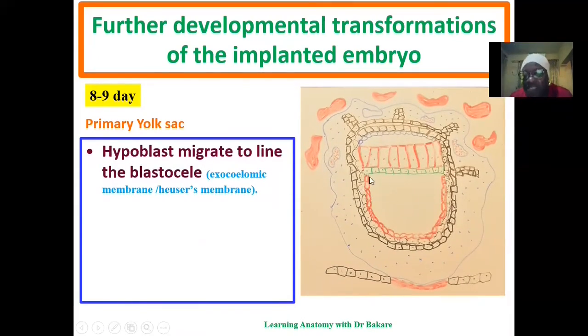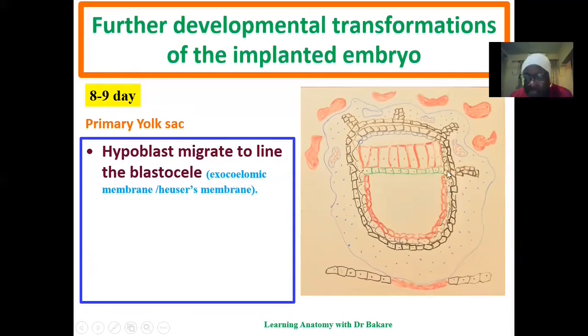And as soon as this differentiation is complete, this blastocele or the blastocyst cavity will now be transformed into the primary yolk sac. And this region is the primary yolk sac.